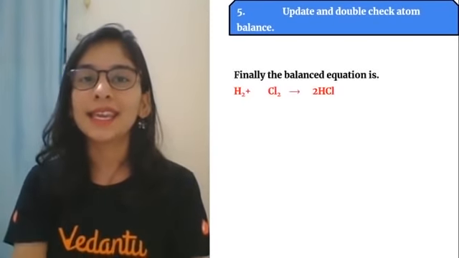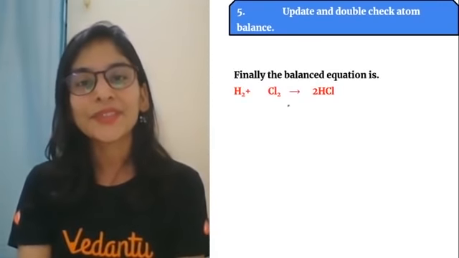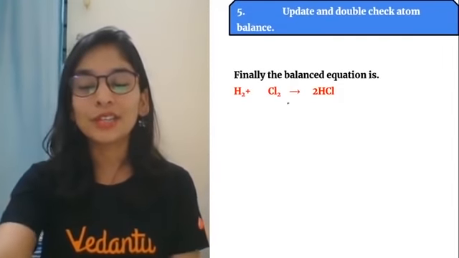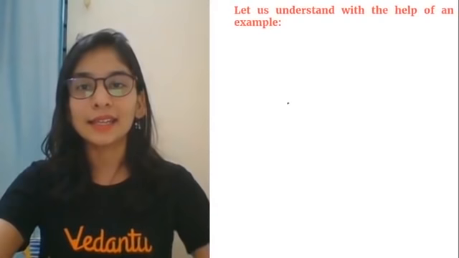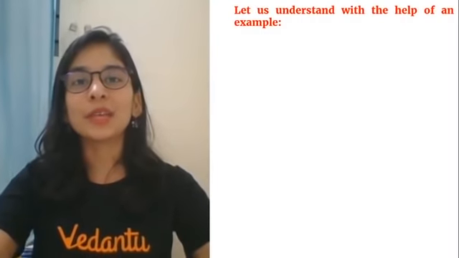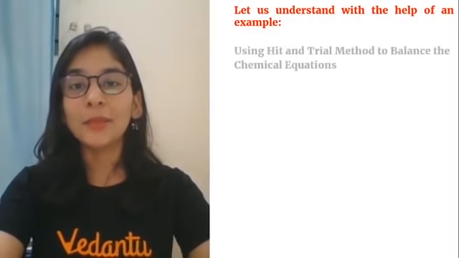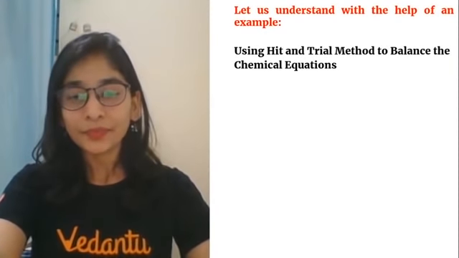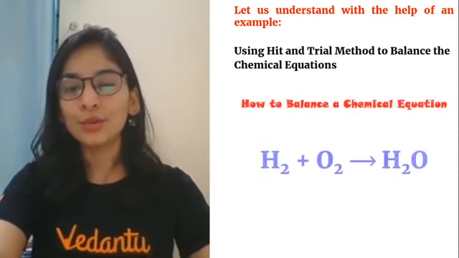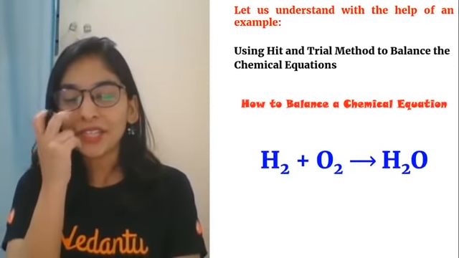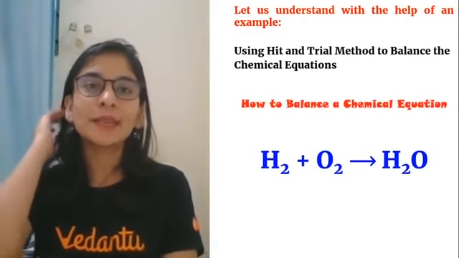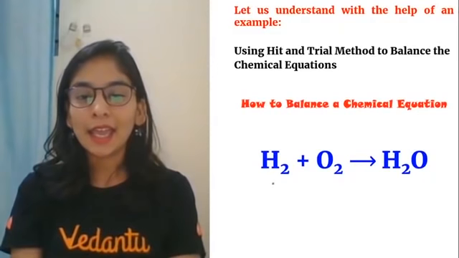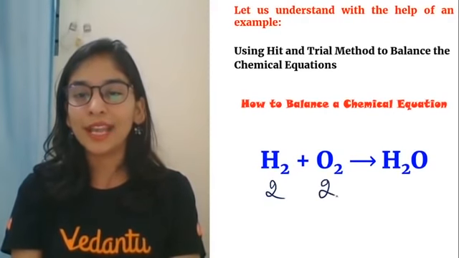Okay students, now the rules are understood. Let's update how the reaction got balanced. You can see it: 2 hydrogen, 2 chlorine, 2 HCl. Done, done, all done. Ma'am, we understood the steps. Can we do some examples to make this hit and trial method very clear in our minds? So yes, students, you can. If hydrogen and oxygen are combining, I'm taking a very simple equation for the first example. See, 2 hydrogen, 2 hydrogen.